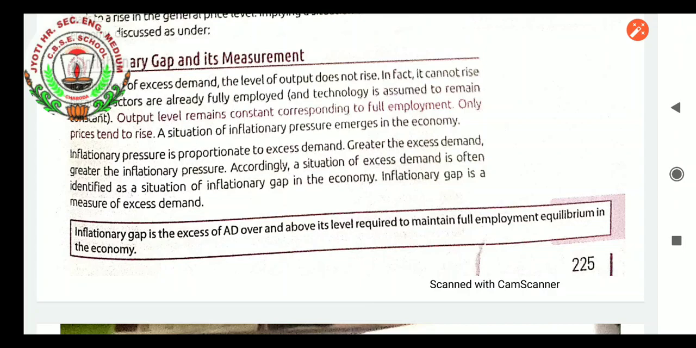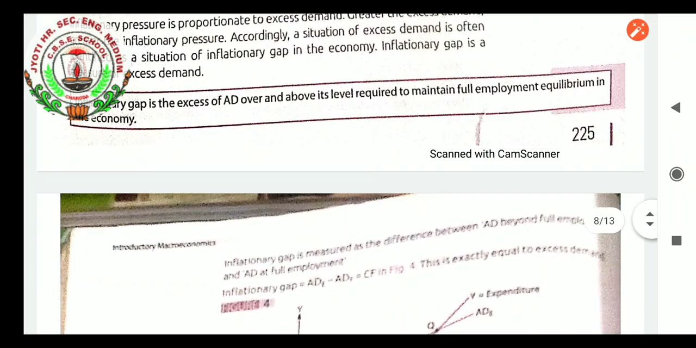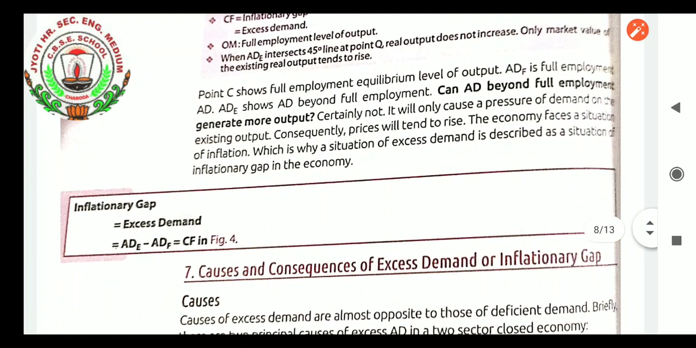Inflationary pressure is proportionate to excess demand. The greater the excess demand, the greater the inflationary pressure. Accordingly, a situation of excess demand is often identified as a situation of inflationary gap in the economy. Inflationary gap is a measure of excess demand. It is the excess of aggregate demand over and above the level required to maintain full employment equilibrium in the economy. Inflationary gap is measured as the difference between aggregate demand beyond full employment and aggregate demand at full employment.